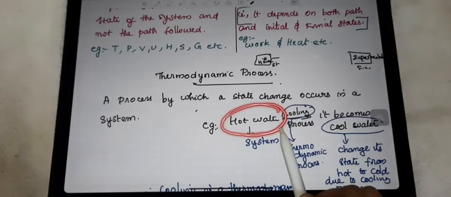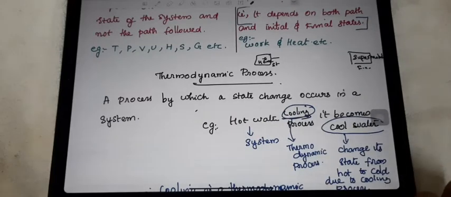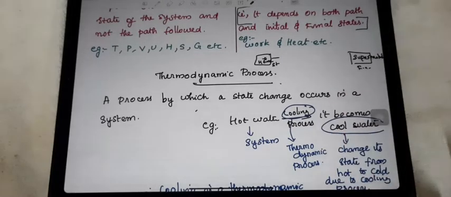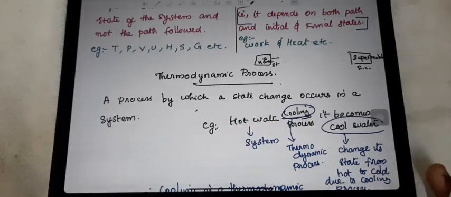You can imagine that it is a system. Due to a cooling process, any method you can adopt for cooling, keep it for some time, or take ice cubes, or put that hot water in another cold water. Likewise, any method you can adopt for cooling that hot water, we are doing something for cooling that hot water.